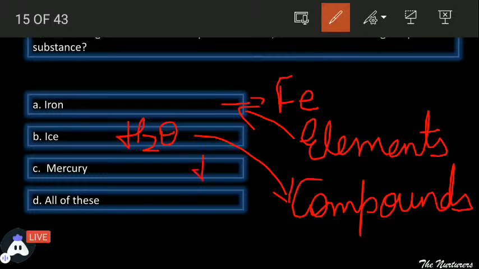Mercury, the symbol is Hg. We recently discussed it in the session. So Hg is also what? Mercury is also an element. So since all the three are either in the category of elements or in the category of compounds, and elements and compounds come in the category of what? They come in the category of pure substances. So which of the following is the pure substance? The correct answer would be all of these. Perfect, Ritik.